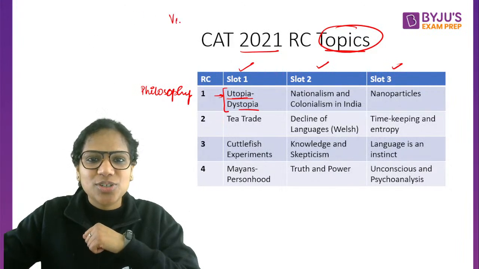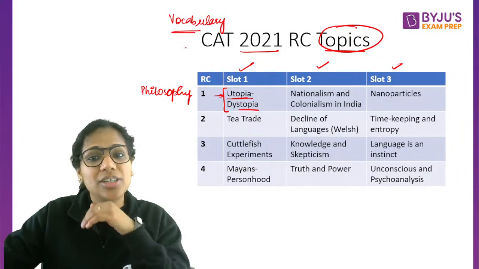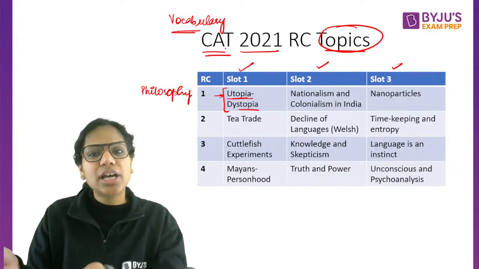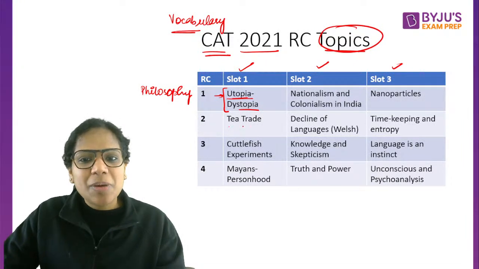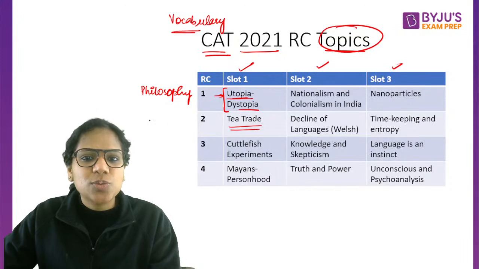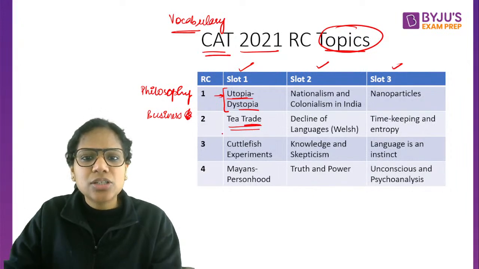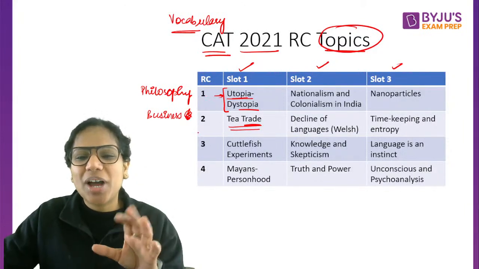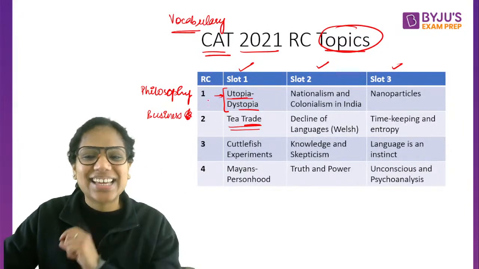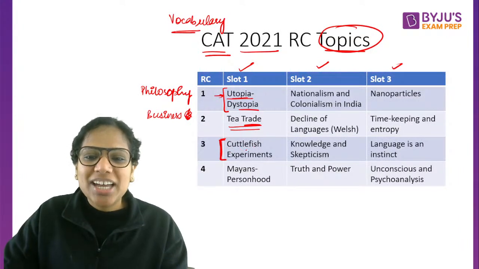So vocabulary comes into the picture. This is how and this is why vocabulary is important even for an exam like CAT that is not asking you direct vocabulary questions. The next passage was on tea trade. Okay, so this was business and economics, a business passage. Some students, I'll talk to you about why I'm discussing this in detail in the very next slide. Don't want to reveal that before it's due time.